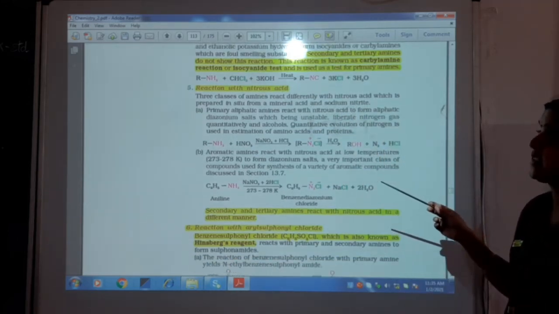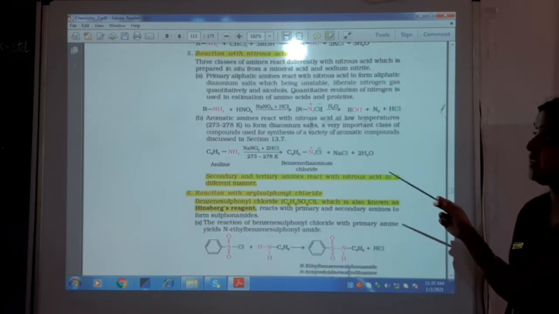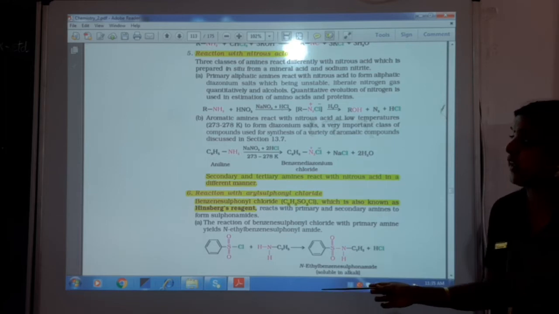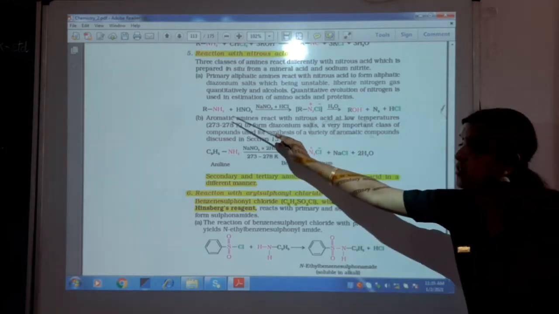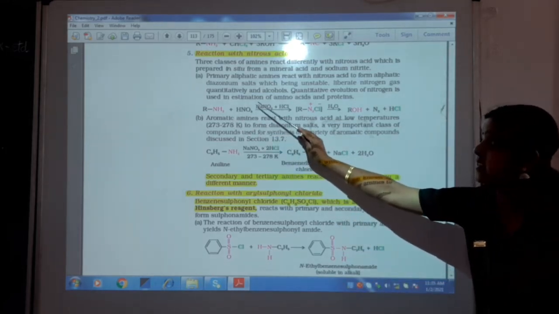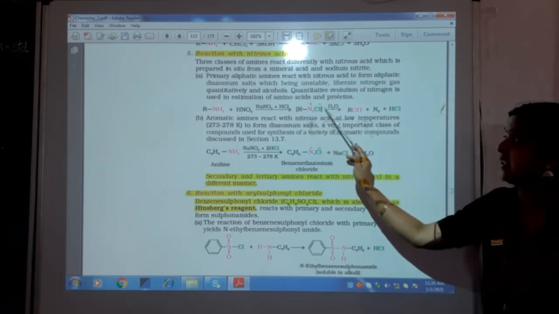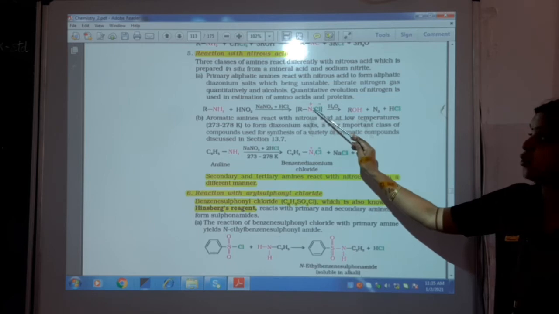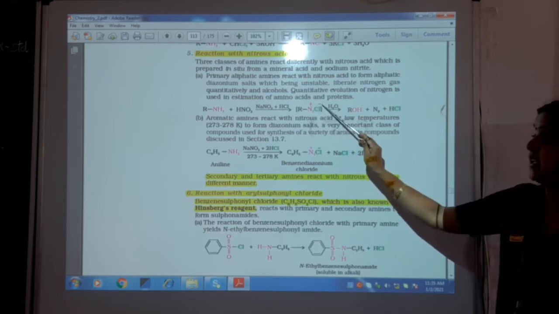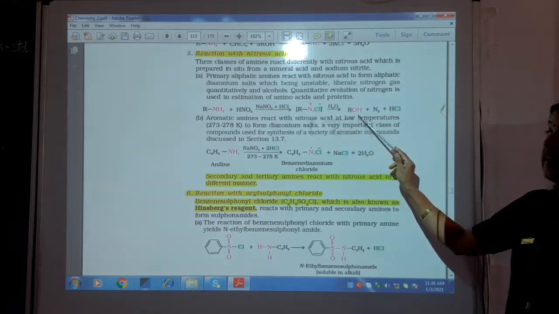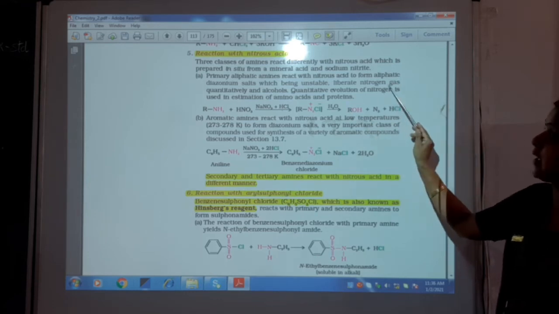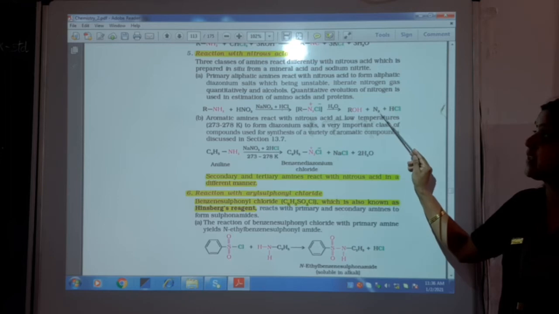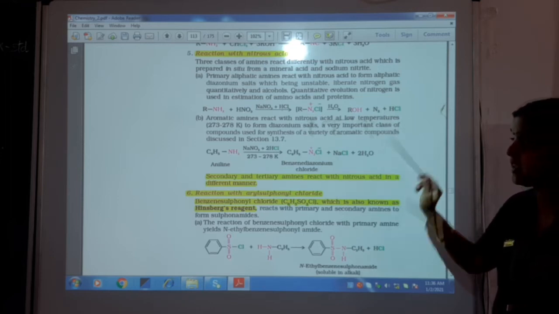The next one is the reaction with nitrous acid. There are three important classes of amines with different reactions. Primary amines, when treated with nitrous acid, that is sodium nitrite and HCl, give a diazonium salt, with N2+ and Cl-, which on hydrolysis will give an alcohol. Quantitative evolution of nitrogen is used in the estimation of amino acids and proteins.